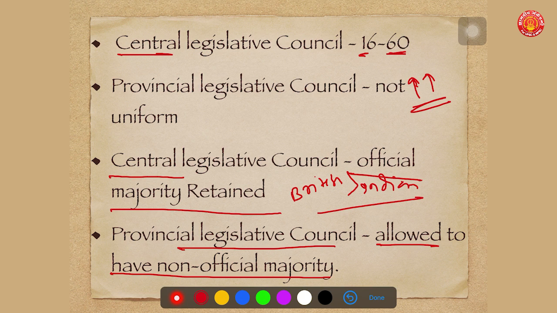It means in certain provincial legislative councils Indians could be in the majority over Britishers. So this was an important development.